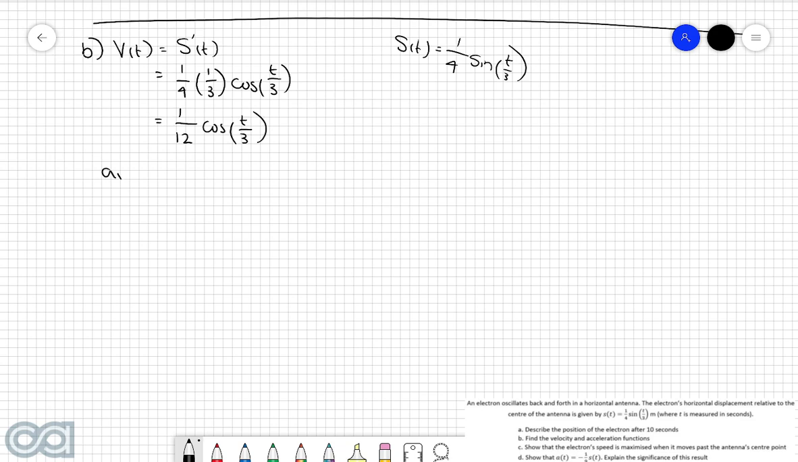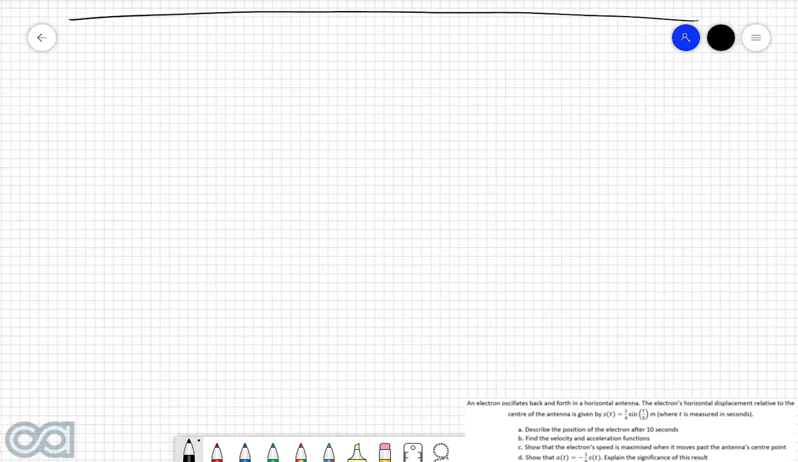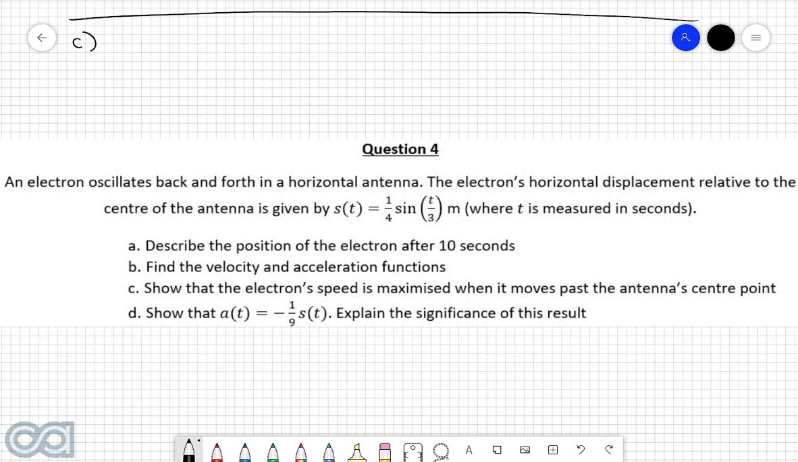Then we know that our acceleration function, a of t, is given by the first derivative of the velocity function. So taking the derivative of this function here, we get negative 1/36 sine of t over 3. Part C. Show that the electron's speed is maximized when it moves past the antenna's center point.